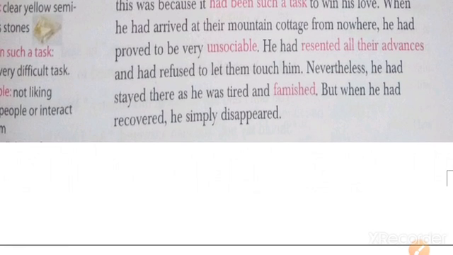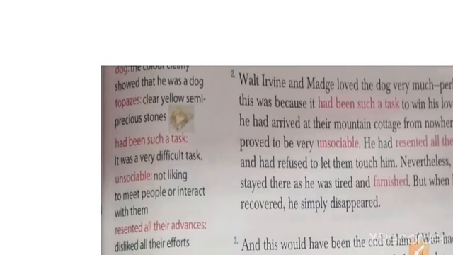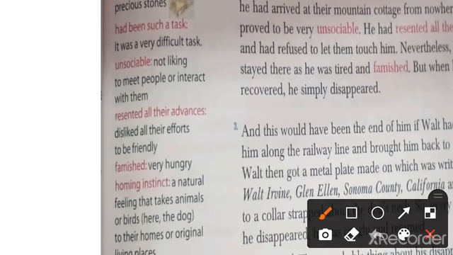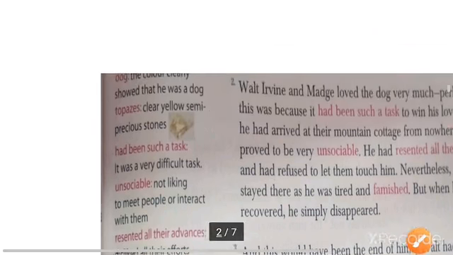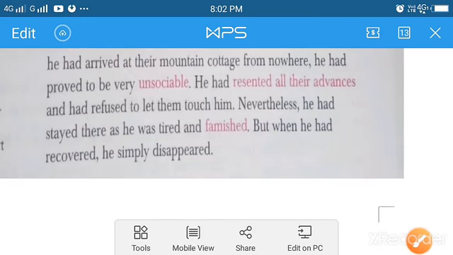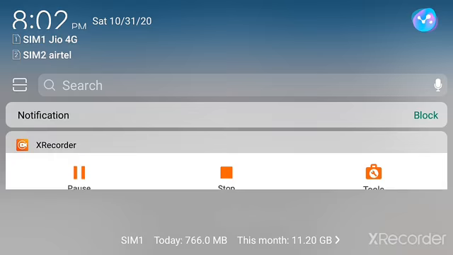Nevertheless, he had stayed there, tired and famished, but when he had recovered he simply disappeared. Famished means very hungry. So he is saying that he stayed there as he was tired and hungry, and then after he recovered himself, he disappeared from that place.